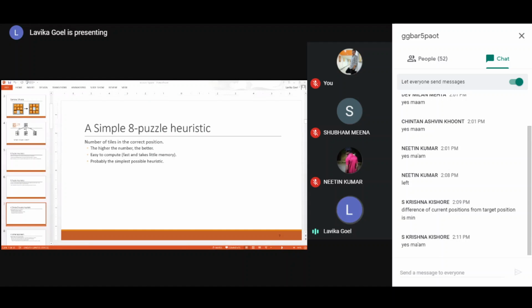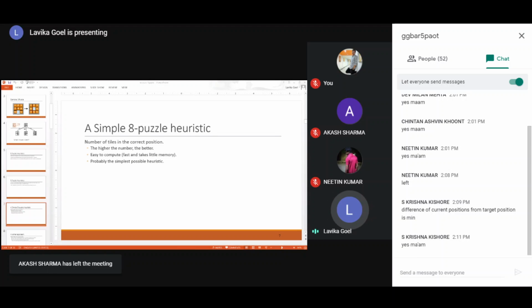Yeah, fine. So he has taken the number of incorrectly placed tiles as its heuristic function. So that is a very correct heuristic function. Another way could be to take the number of tiles in the correct position, right? If you take the number of tiles in the correct position, you will basically estimate how far you are from the goal state, right? So in the goal state, all the tiles are correct.